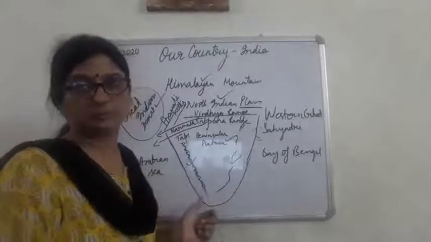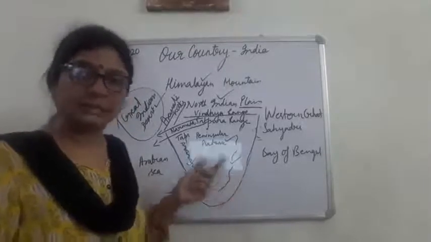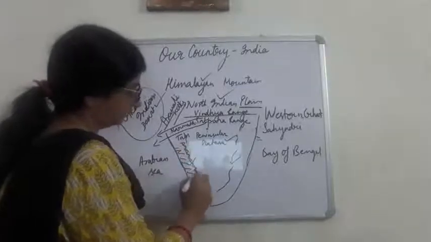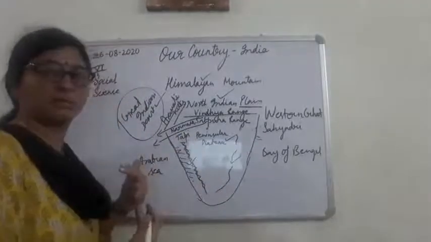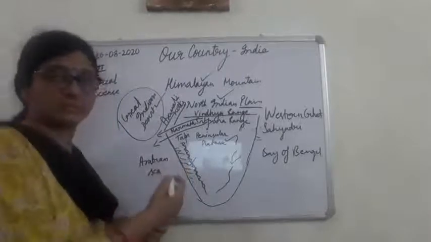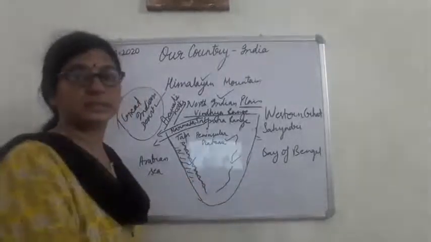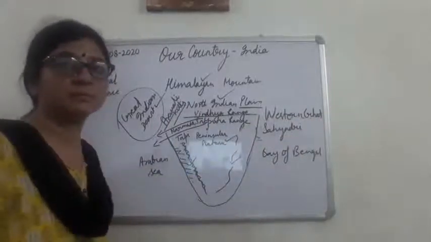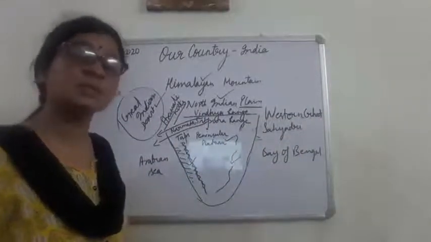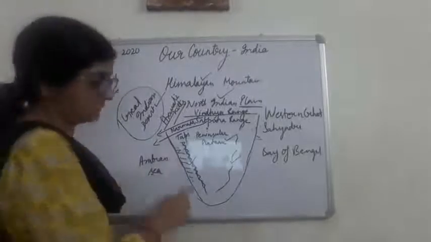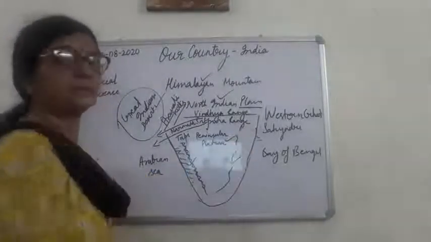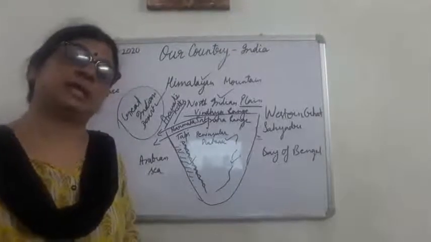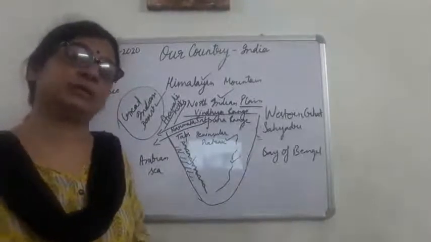These are the coast of our country, and these coasts are बिल्कुल plains यहाँ पर, जो भी वेस्टर्न घाट के वेस्ट वाला पोर्शन है, west of the Western Ghat and east of the Eastern Ghat. वेस्टर्न घाट के वेस्ट में और ईस्टर्न घाट के ईस्ट में क्या है, plains हैं, and these plains को हम कोस्टल प्लेन कहते हैं. इधर हो गया वेस्टर्न कोस्टल प्लेन and इधर हो गया ईस्टर्न कोस्टल प्लेन. So this is the coastal plain, and these coastal plains are very fertile.